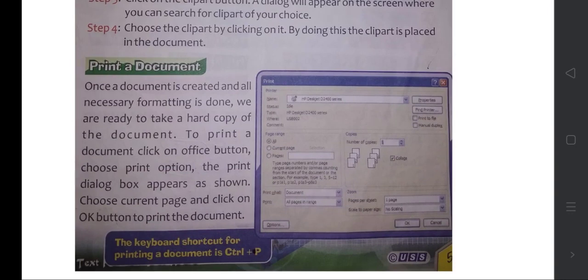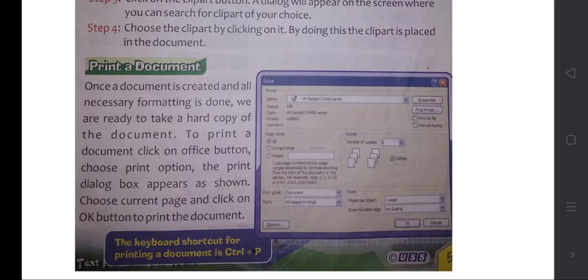Now the next one is printing a document. Once a document is created and all necessary formatting is done, we are ready to take a hard copy of the document. To print a document, we should click on the office button, then choose the print option. The print dialog box appears as shown, like this.